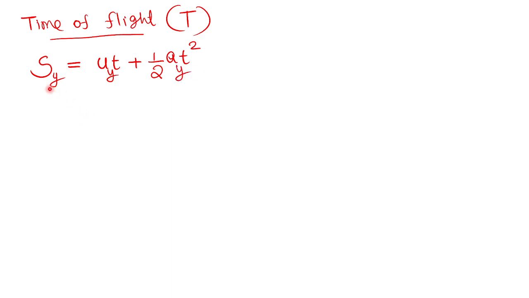Understood? Sy stands for the displacement along the y-axis. The vertical shadow covered how much displacement? If the body is moving like this, is the shadow stationary? No, the shadow on the y-axis will be moving parallel to that. So Sy stands for the distance covered by the vertical shadow. Understood? That is what I have meant. Sy means the displacement covered by the vertical shadow.